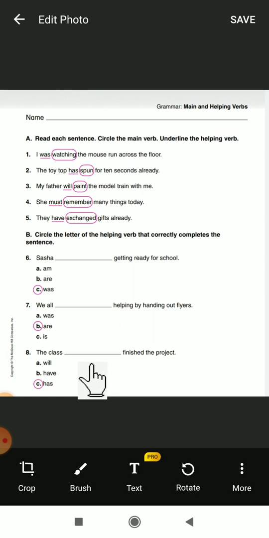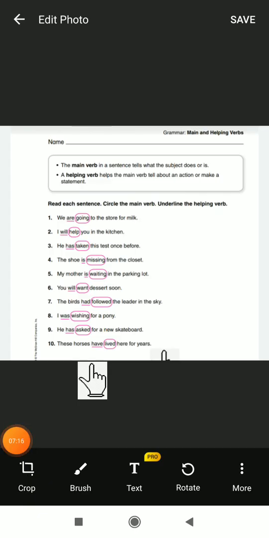So this is all about the main verb and auxiliary verb. In the exam you have to practice which are the main verbs and which are the auxiliary verbs. Today's homework is to write down these 10 sentences, circle the main verb and underline the helping verb.